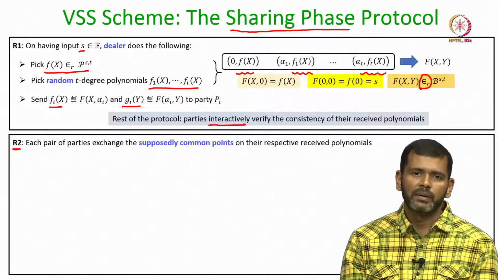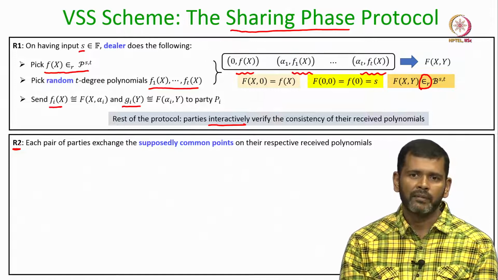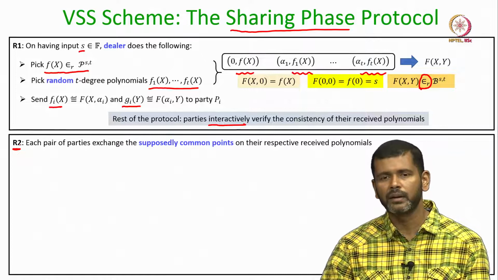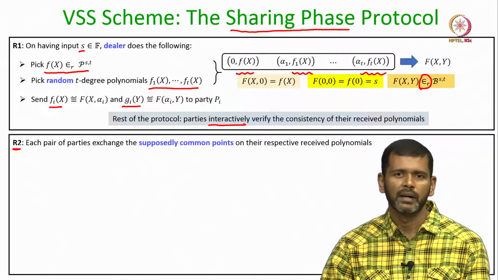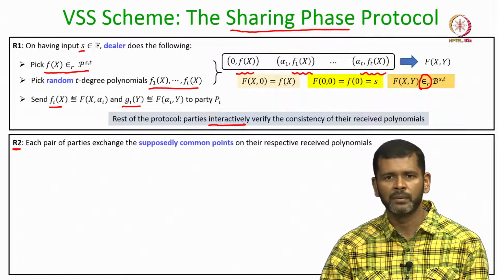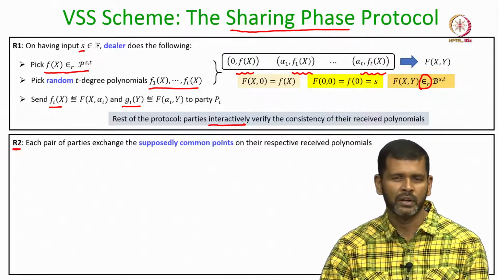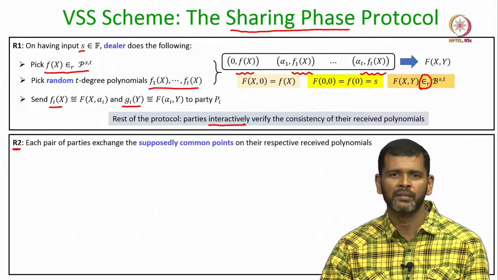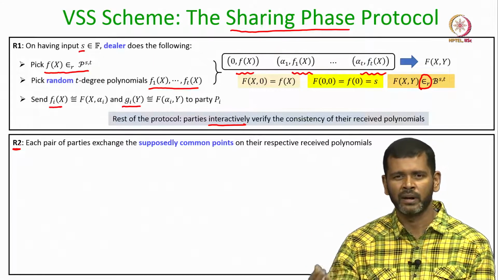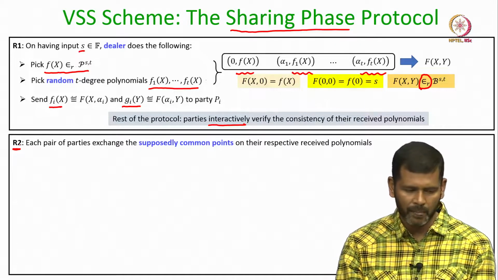And also for simplicity, we will assume that if an expected message does not come from a designated sender party, then the receiver party in that round substitutes that expected message by some default message and proceeds to the next steps. Okay. We will not write separate steps for what to do if an expected message does not arrive, and so on.